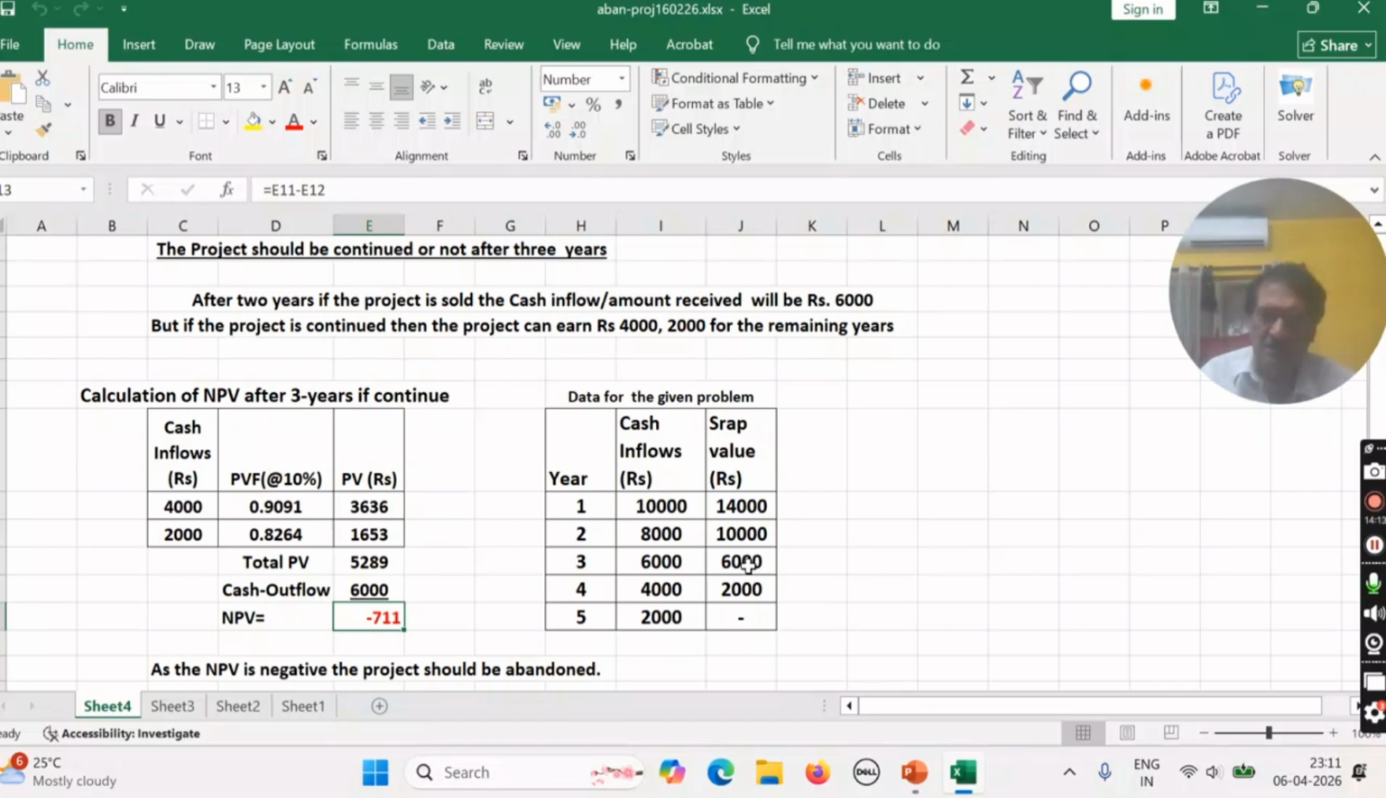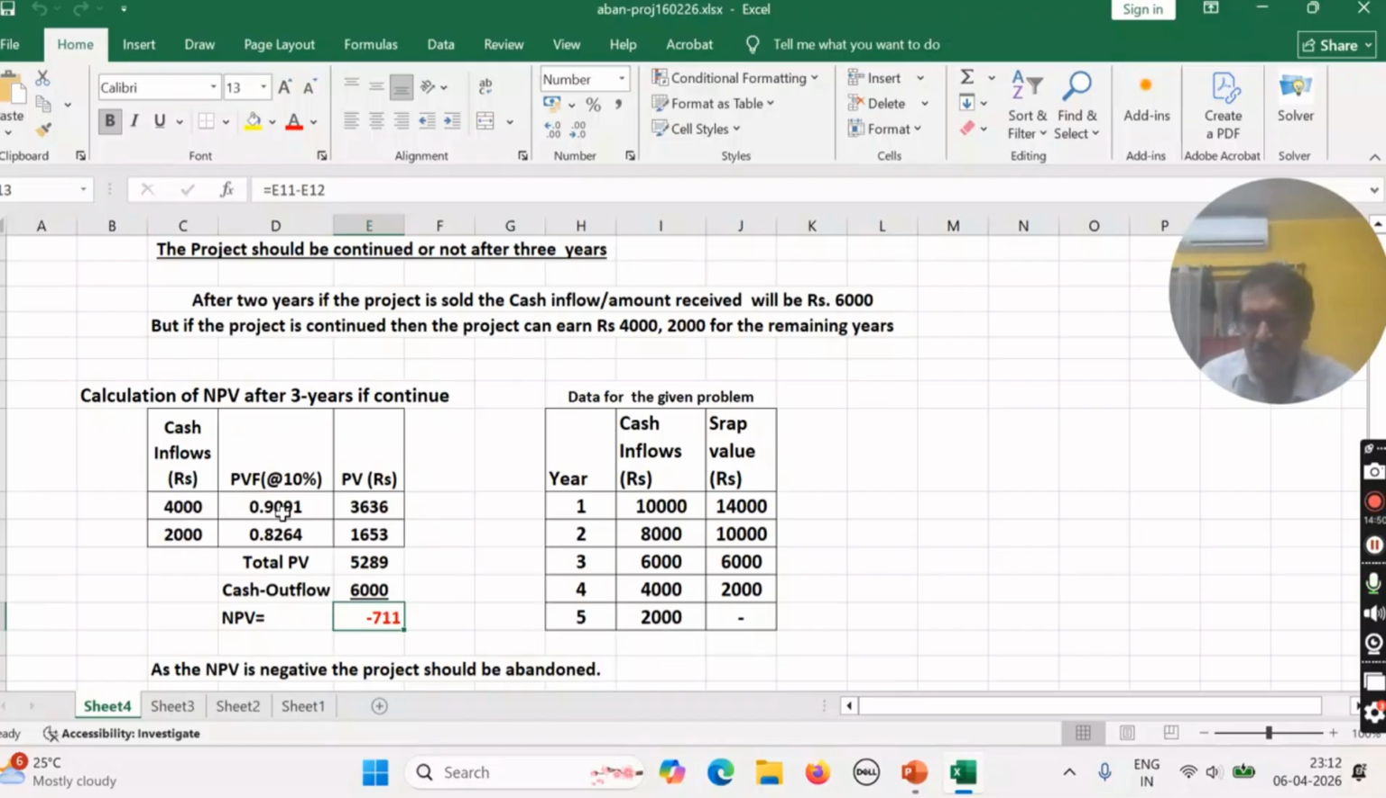Similarly, you can think of this as the scrap value. That means you are not selling the project, so your investment in the project is this. If you invest this, then you will get the cash inflows for these 2 years. Immediately after that year, that is after the third year, the receipt will be rupees 4,000, and after that year will be 2,000. Now you have to compare this outflow of fund with the present value of these cash inflows that I have shown here, 4,000, 2,000.